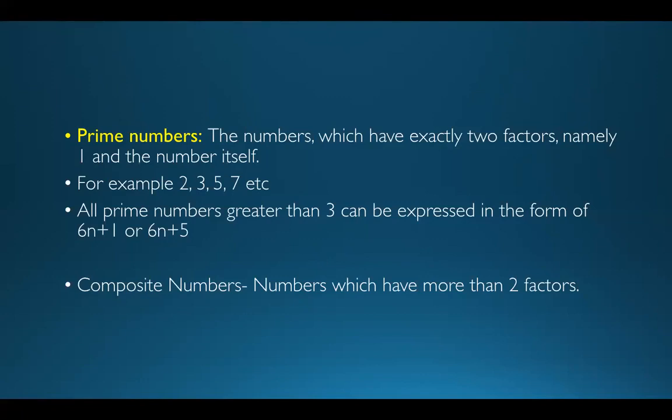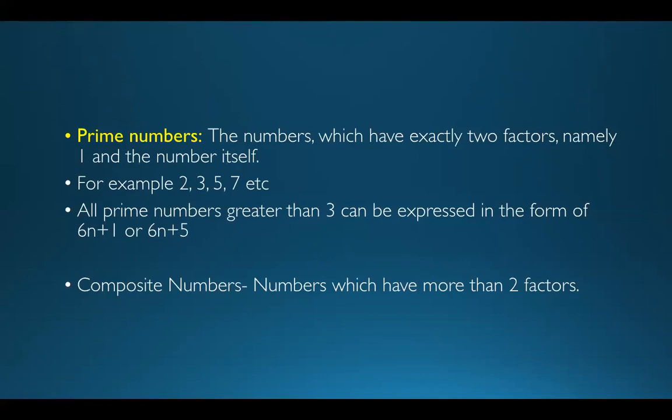Now, the next point is very important and I would like you to keep it in mind. Any prime number greater than 3 can be expressed in the form of 6n plus 1 or 6n plus 5.